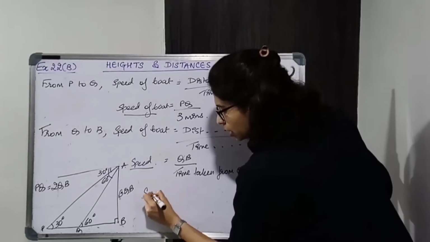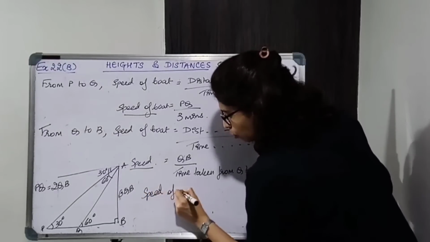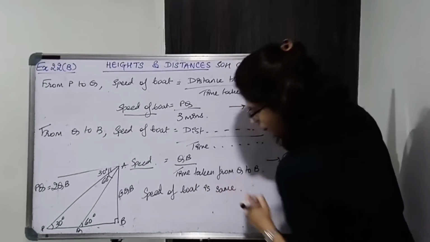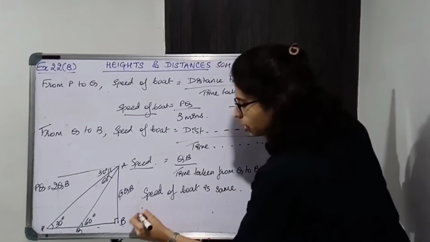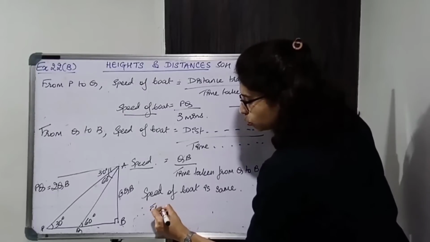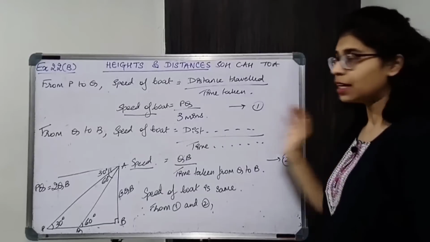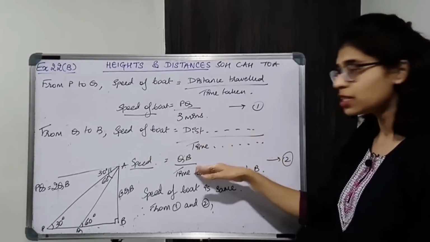Now just write down speed of boat is the same. Okay, so therefore from 1 and 2, what can we say? LHS is equal so RHS will be equal.